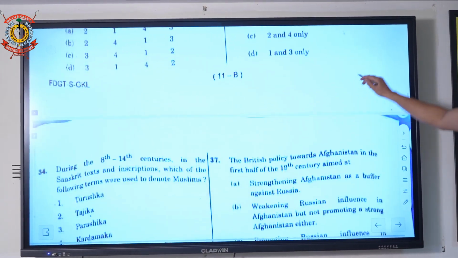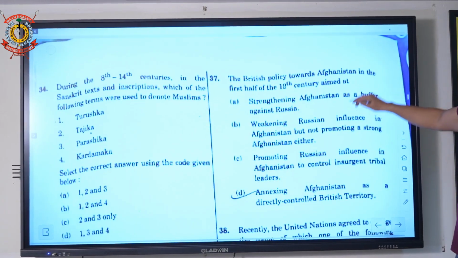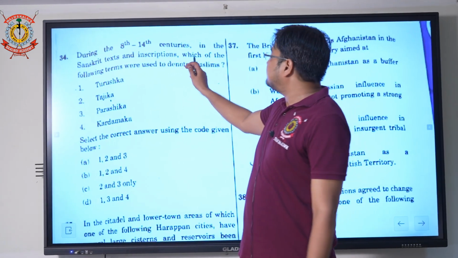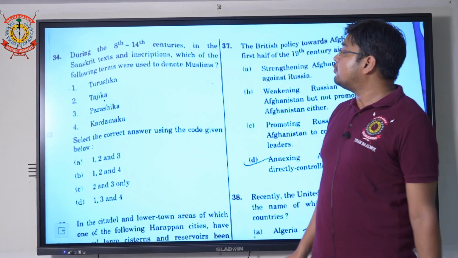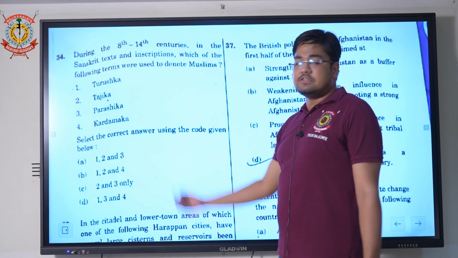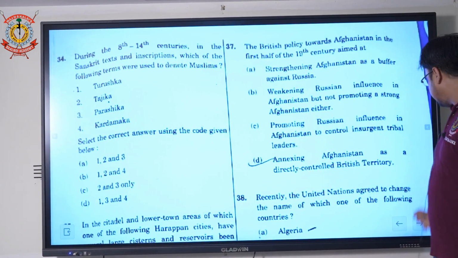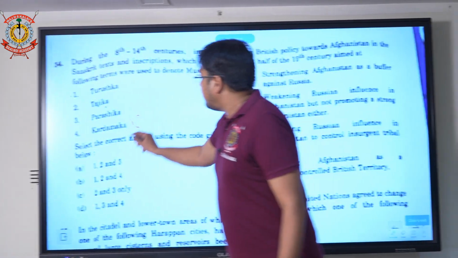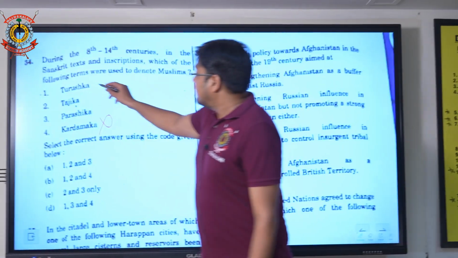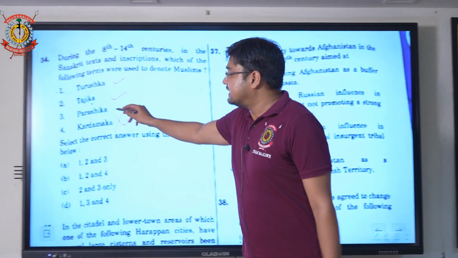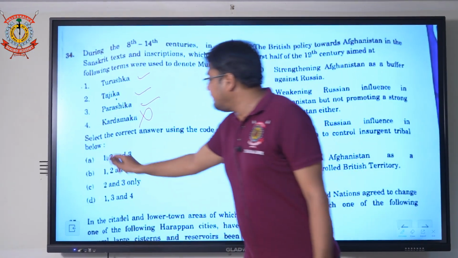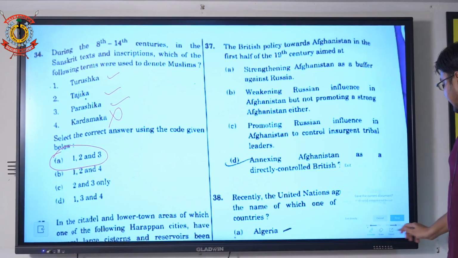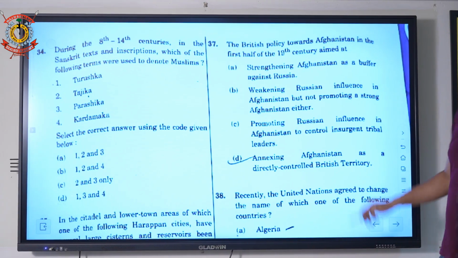The next history question, question 34. During the 8th and 14th century, in Sanskrit text and inscriptions, which among the following terms are used to denote the Muslims? Muslims were denoted by which word, by which term? They have asked about this. Kadarmaku is the wrong one. So here the first statement is correct, the second word is correct, and the third term is correct. So the answer will be option A. 1, 2, 3 is the correct one.